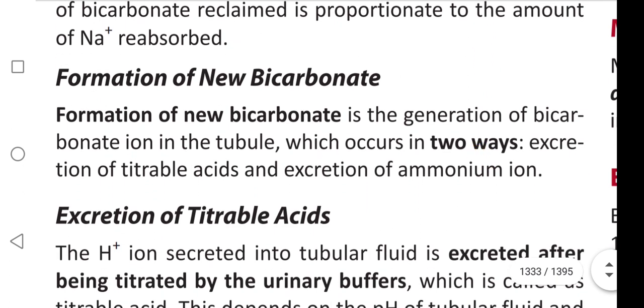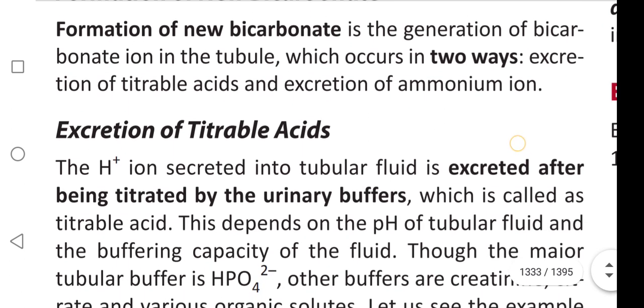Next is formation of new bicarbonate. Formation of new bicarbonate is the generation of bicarbonate ion in the tubule, which occurs in two ways: excretion of titrable acids and excretion of ammonium ion. What are the two ways? Excretion of titrable acids and excretion of ammonium ion.